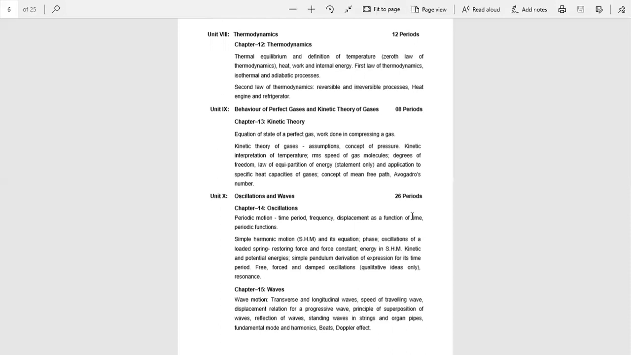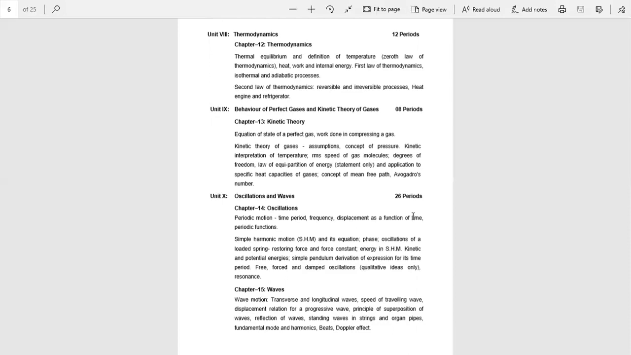Now come to chapter number 13, it is kinetic theory. Here we have to deal with the behavior of gases. Properties of gases are easier to understand than solids and liquids because mutual interactions are negligible except when two molecules collide. So this is all about kinetic theory. It is very easy to understand, and a scoring chapter, right?